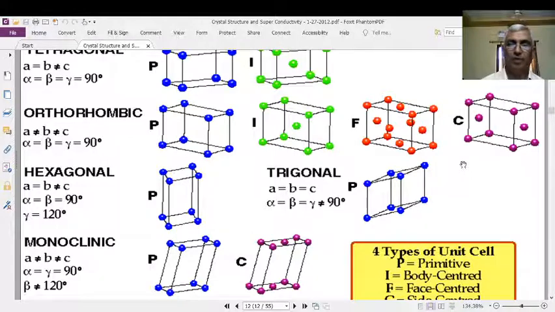Now I will discuss some important topics in the crystal structure as far as the credentials in the semester syllabus are concerned.